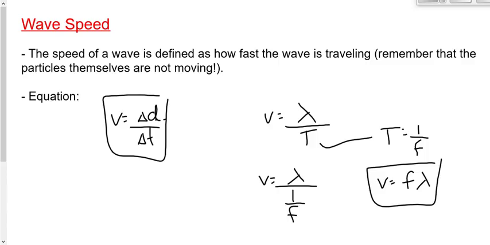Now, if we do change media, if we do go from air to glass, or from cold water to warm water, or from water to air, then the speed will change. So will the wavelength change if we go from one medium to the other. But even if we go from one medium to the other, one variable, the frequency, doesn't change. Once a wave has been made, no matter what happens, the frequency isn't going to change. Okay, remember that. It rears its ugly head a little bit later on today in one of the questions that you're going to work on.